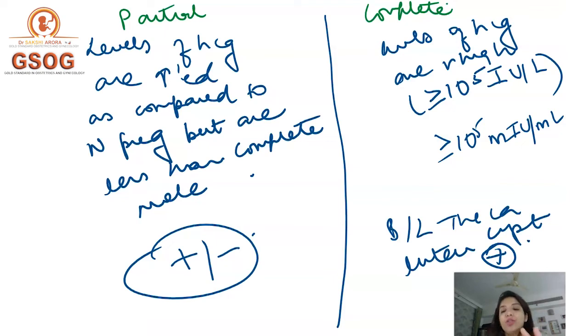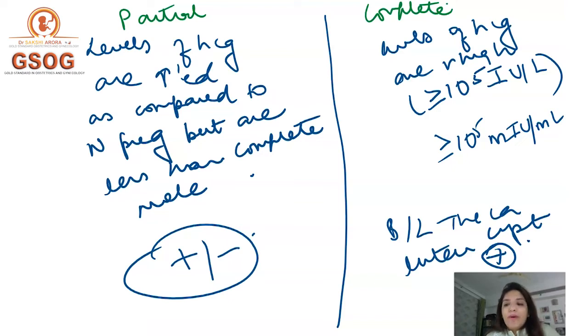So this was about the differences between partial mole and complete mole. In the beginning of the lecture, I told you that the chances of malignancy are more with complete mole in comparison to partial mole. Clear? So I hope all the differences between partial mole and complete mole are clear to you, right?